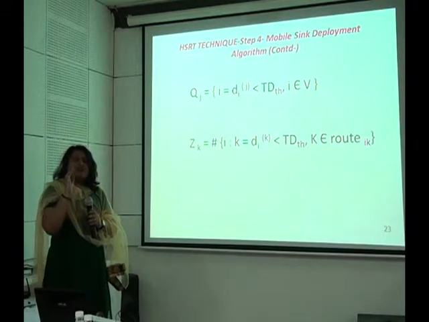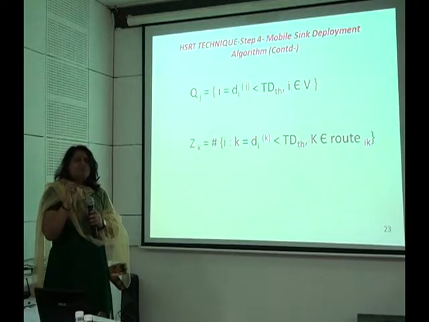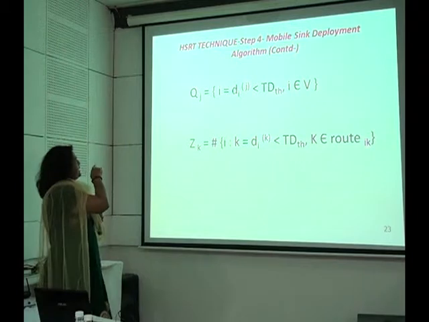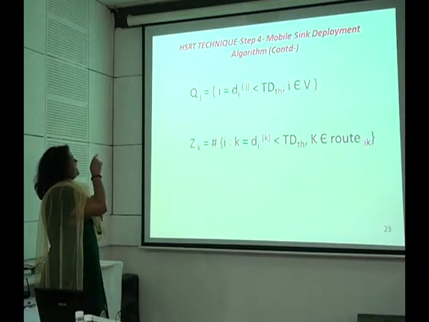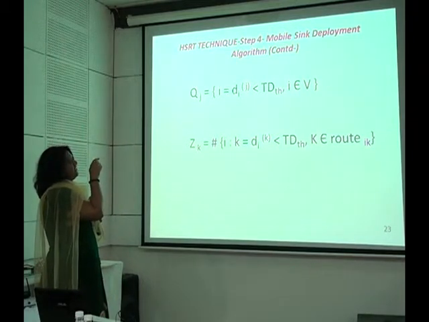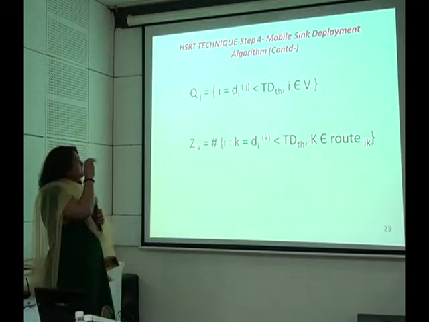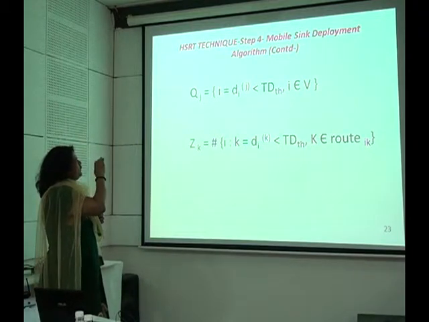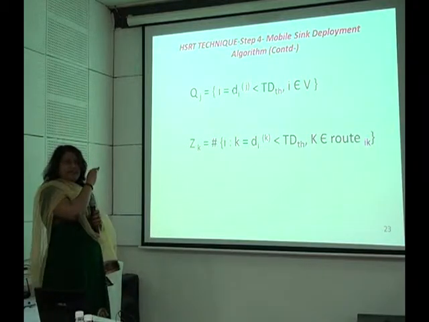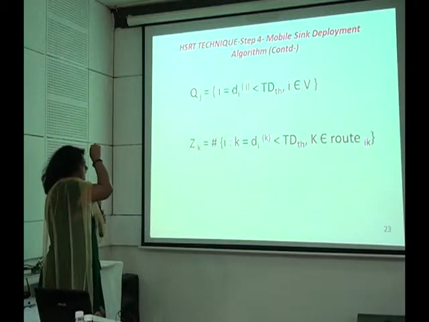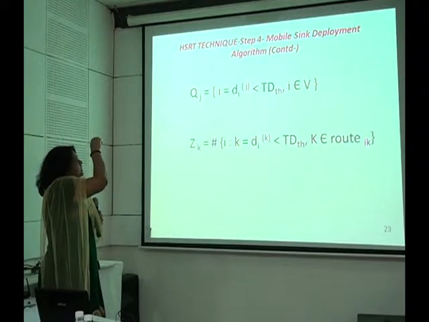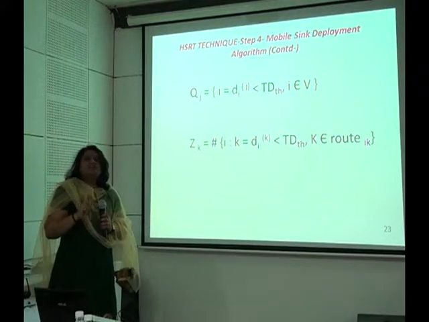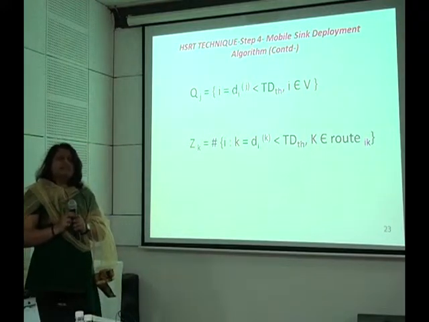So after this, the mobile sink will note down the IDs of such sensors, and a set Qj is created, where Qj is equal to {i : Di,j < TDTH, i belongs to V}. Now this set Qj is a set of those non-urgent sensors which are directly communicating with the mobile sink j, and the distance between these sensors and the mobile sink j is less than a particular threshold value of the transmission distance.